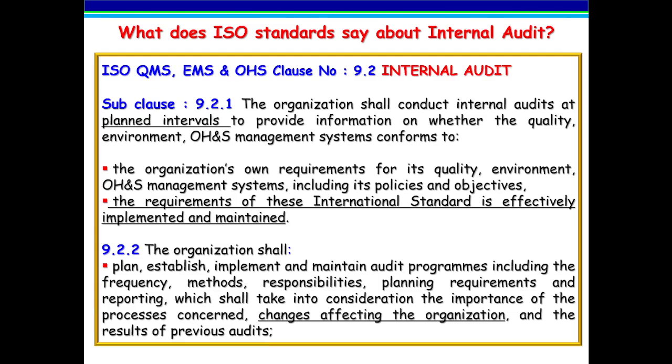Check the organization's own requirements for its quality, environment, occupational health and safety management systems, including its policies and objectives, whether they are effectively implemented and maintained. Check whether changes made in the processes, products and services are also appropriately updated in the 3 standards documents and records. The pending jobs from the previous audits are to be reviewed again in the present internal audit too.